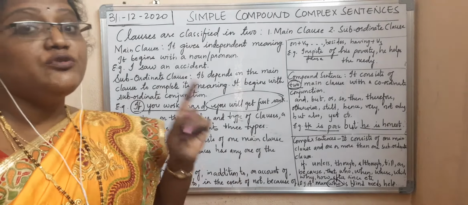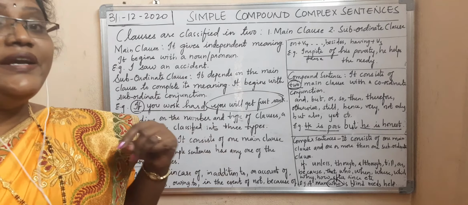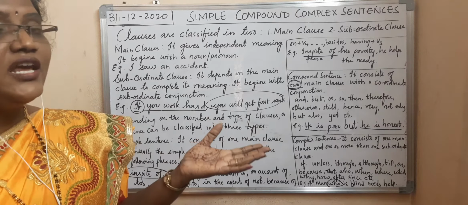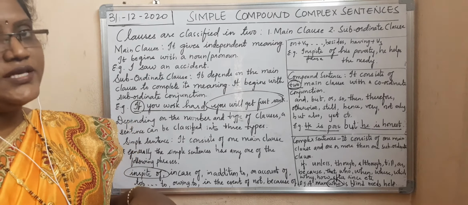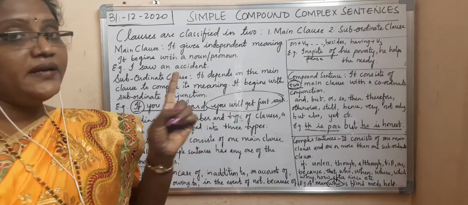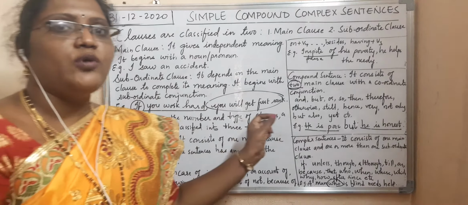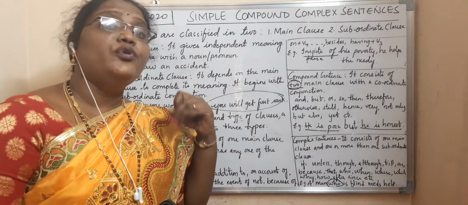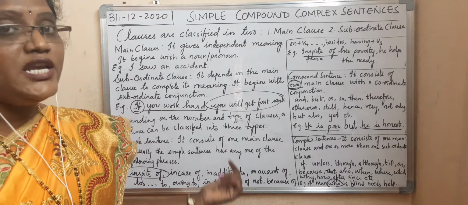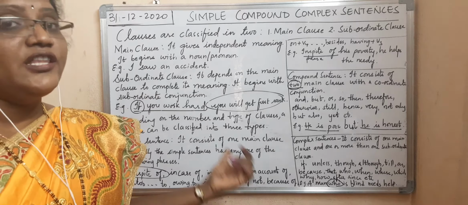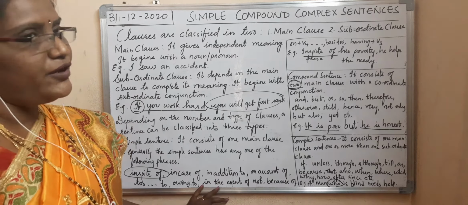In simple sentences you need to look for the phrase. A phrase will be more than two words. It doesn't give the complete meaning, but we can understand what the person is telling us. A simple sentence consists of only one main clause. When you see one main clause, directly understand it is a simple sentence. If you don't identify it that way, see whether any preposition or "to" is there, or any phrase in the sentence. Then it comes under simple sentence.